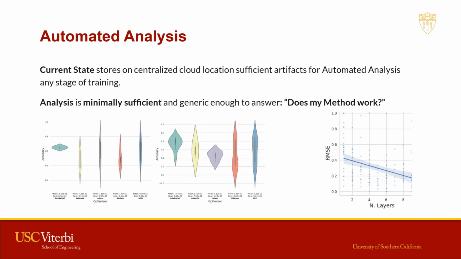Important to Ablator is the automated analysis. The information stored on the cloud allows us to evaluate the progress of the experiment at any stage. The automated analysis allows us to abort an experiment or start another experiment informed by the results of the currently pending experiment. For example, a practitioner might conclude that ATOM is the best performing optimizer for a method. As such, we can avoid ablating the performance of the same method using other optimizers.